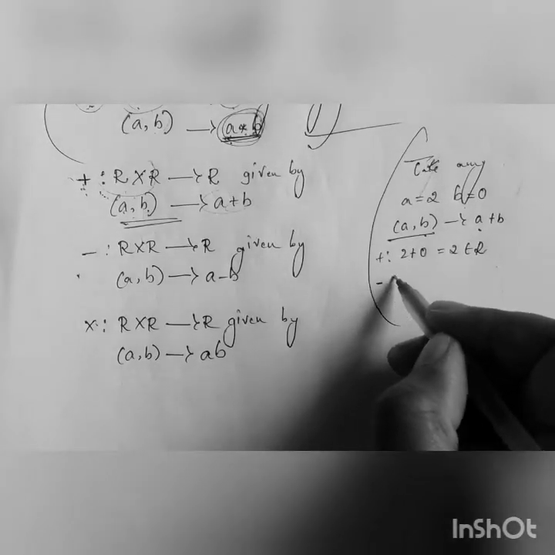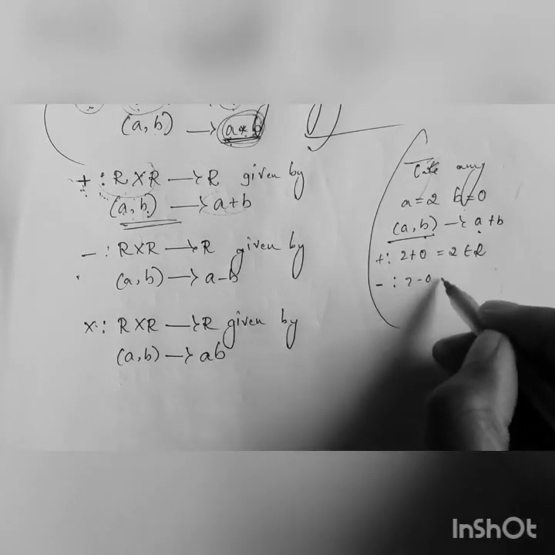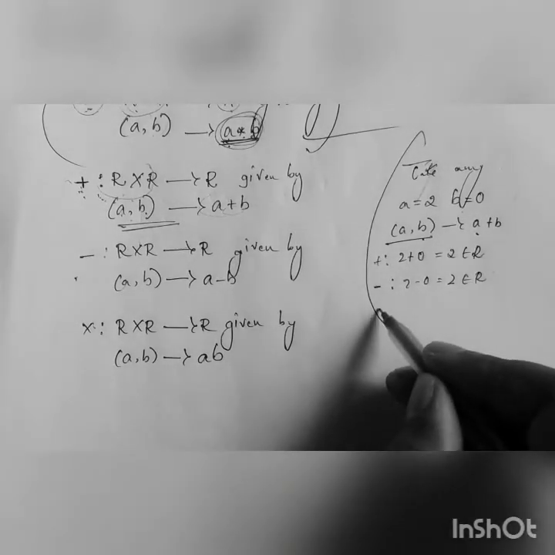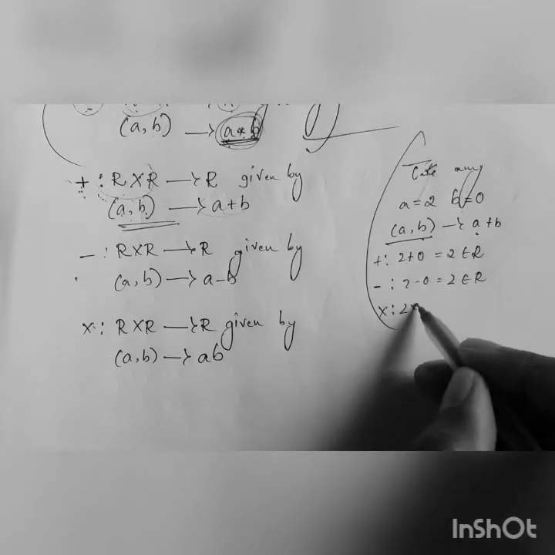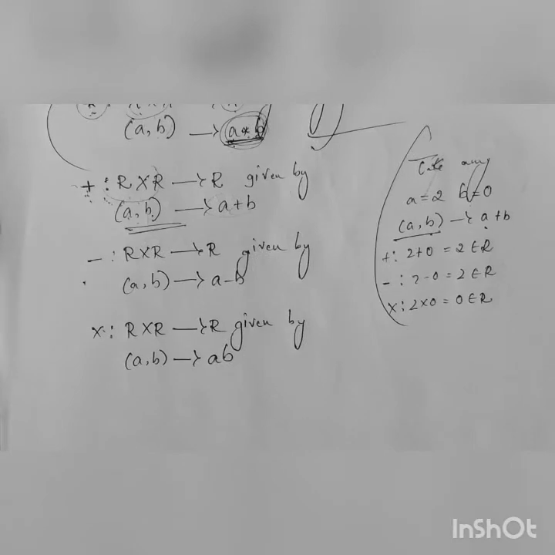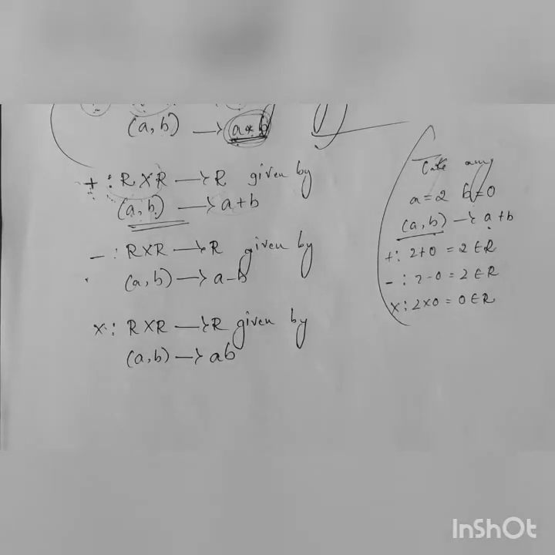Similarly for subtraction, 2 minus 0 is also 2, and this belongs to the real numbers. And multiplication, if you consider 2 into 0, this will be 0, and 0 also belongs to the real numbers. So I say that plus, minus and multiplication are functions, and hence they are binary operations on R. But for division, this will be R cross R tends to R, given by